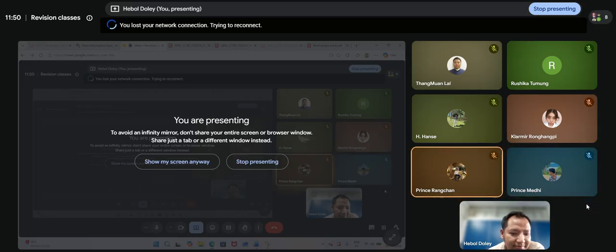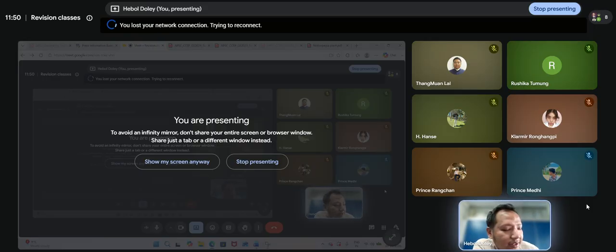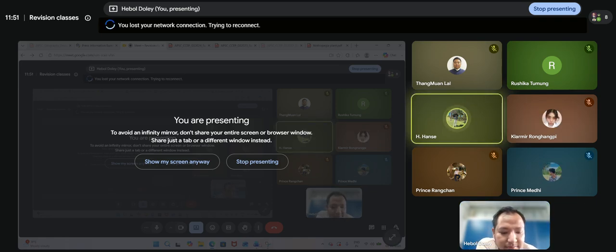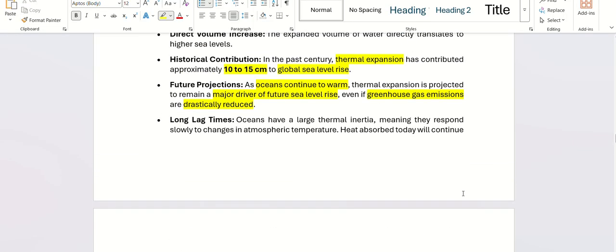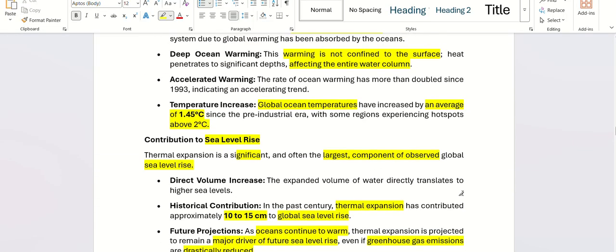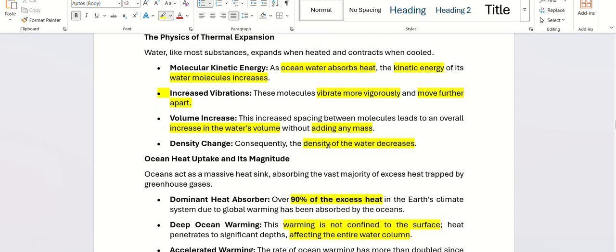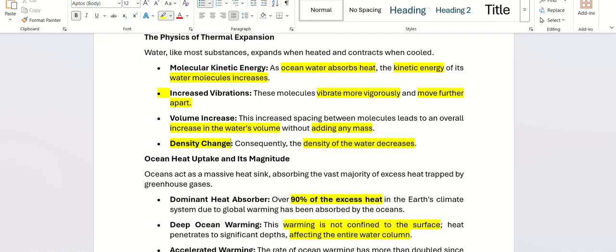What happens to the density of water? So it will decrease, I guess. Why will it decrease? Why does density decrease? So because of the evaporation, I guess.